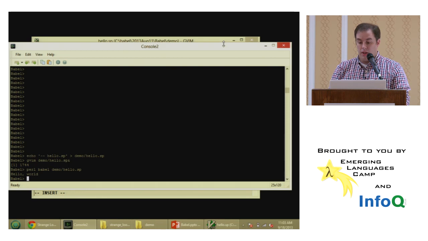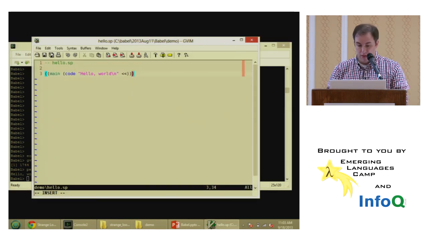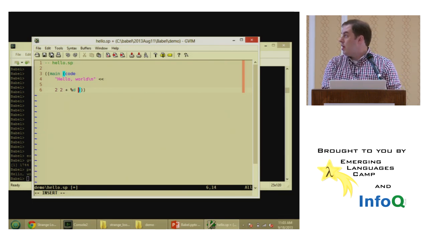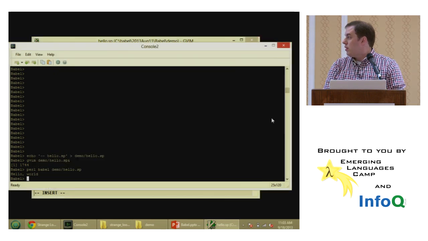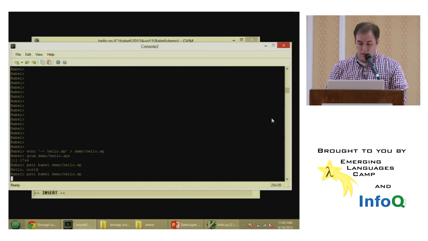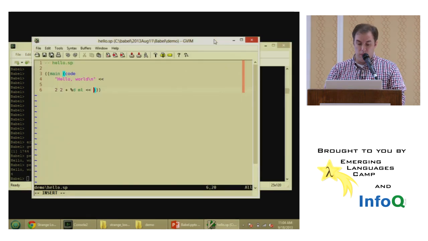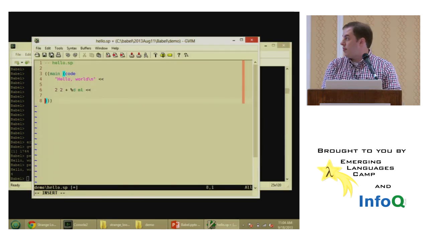Okay, and then let's add some numbers together. We can do some other interesting things, very difficult, complex things like adding some numbers together. Again, we're postfix order, so this will be 2, 2 plus, and that should give us 4. We'll convert it to ASCII form, and then we'll add a new line and we'll print it out. Okay, let's see what we get here. And we got hello world, and 2 plus 2 does in fact equal 4.